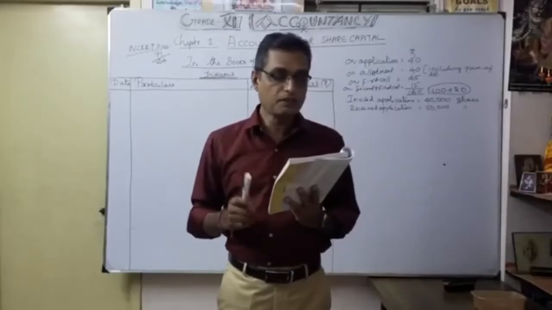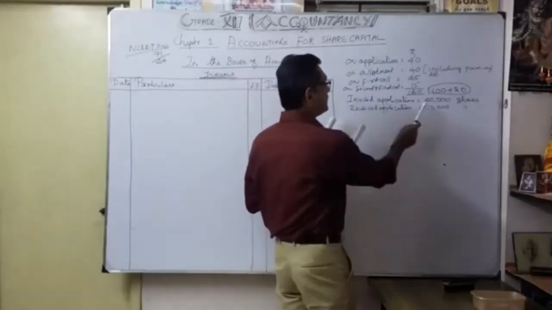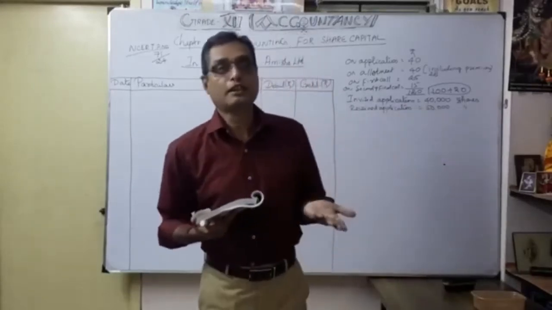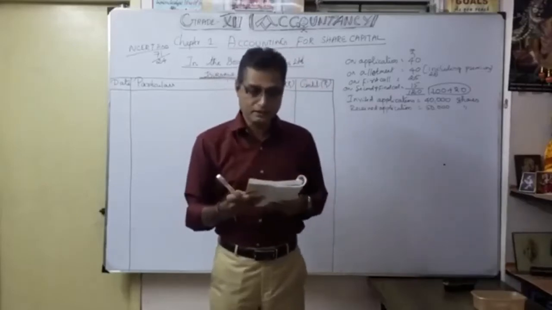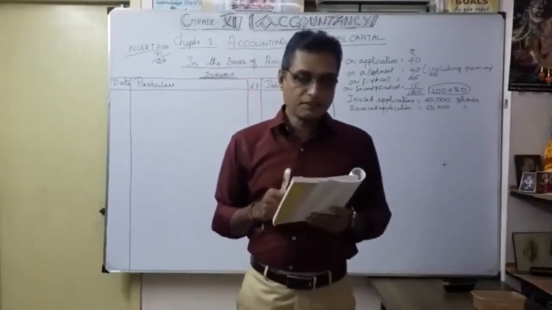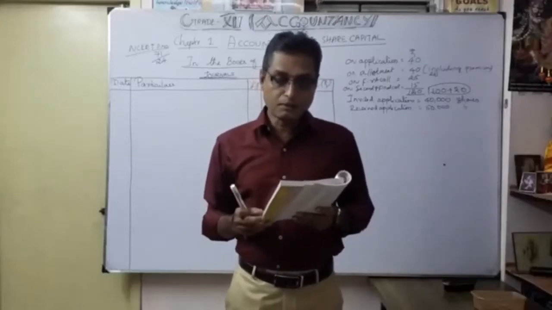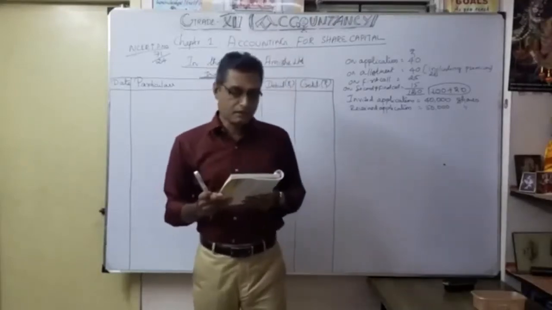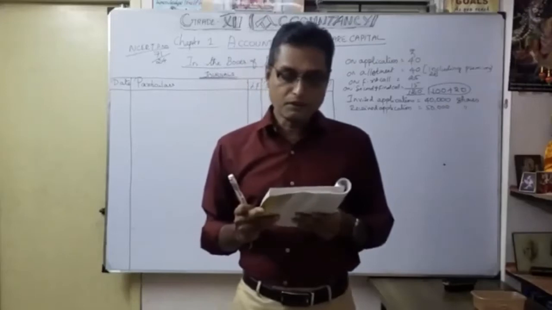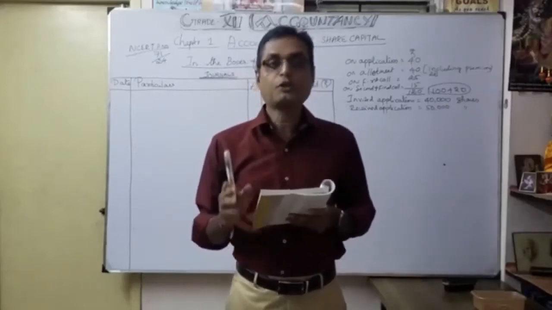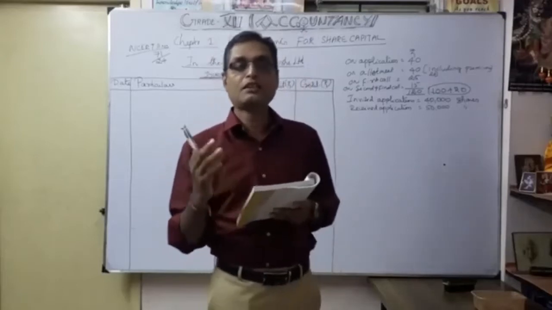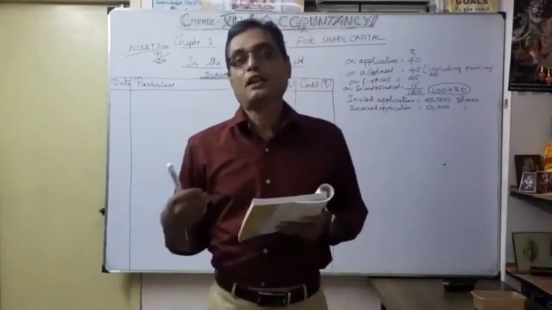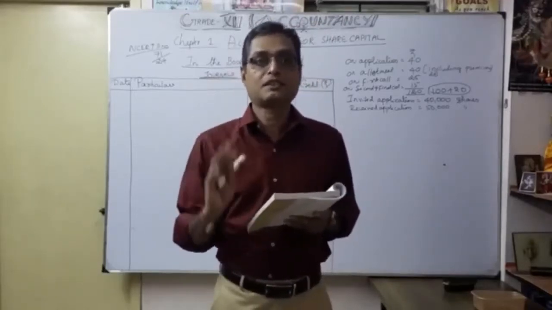Applications were received for 50,000 shares. We invited 40,000, so how many shares were received? 50,000. So naturally it comes under pro rata basis, that is, excess application received. Applications were received for 50,000 shares and allotment was made on pro rata basis. The excess money on application was adjusted against the sums due on allotment. So what is the calculation here? The excess application money is going to be adjusted on allotment. Whenever allotment is due, we adjust that excess application money. That you know very well.